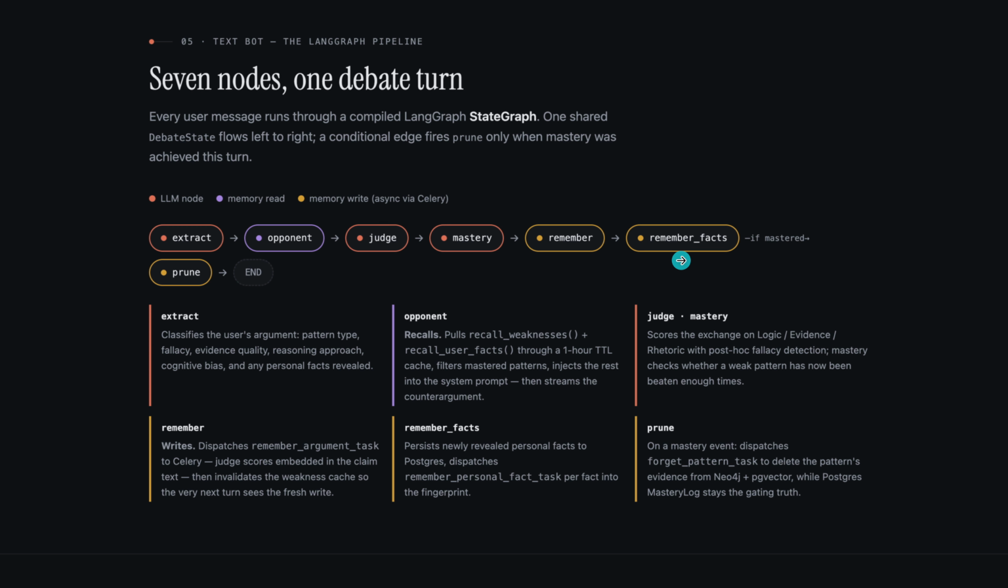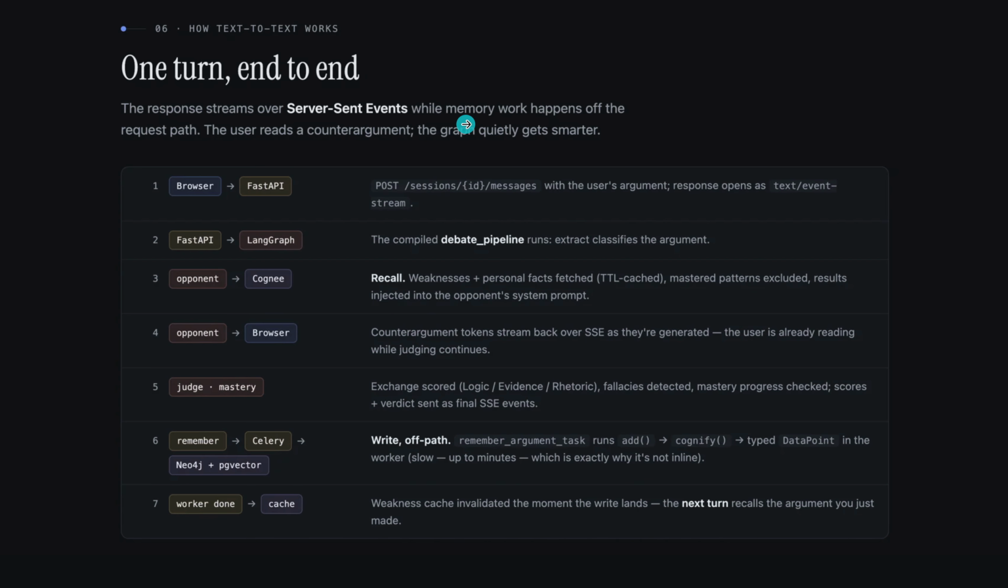Remember fact: basically, every exchange has some content to remember, like your weakness, your strength, how you speak. Let's say your name, which can't be forgotten. Let's say you like something, which needs to be there while replying. While replying, we use it to make it feel more engaging. And once the user masters the weakness, it will prune it. We are relying on SSE to deliver fast instead of a typical REST API. This is the flow, how it looks.